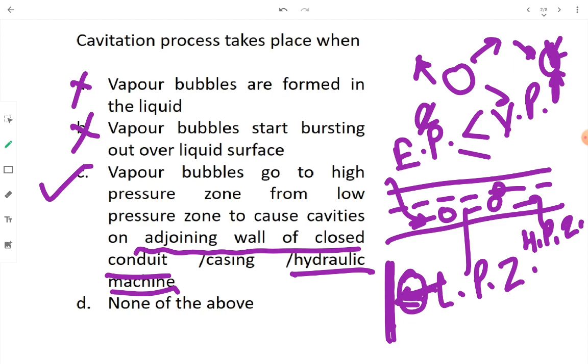Now imagine millions of these tiny jets which are forming after the implosion of vapor bubbles taking place. Now what is going to happen?